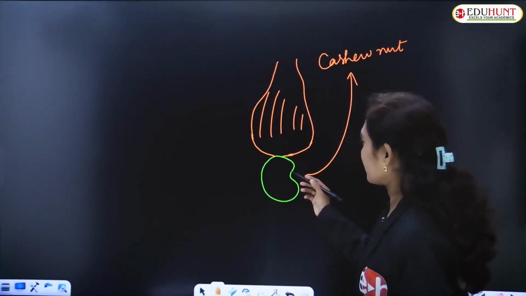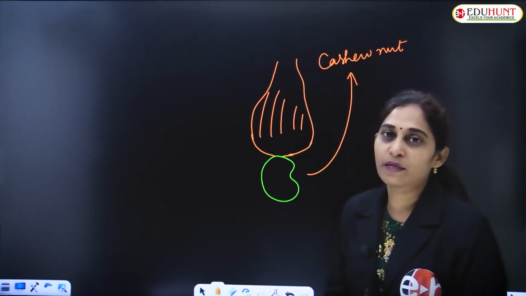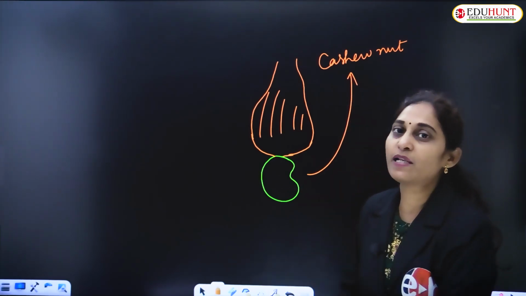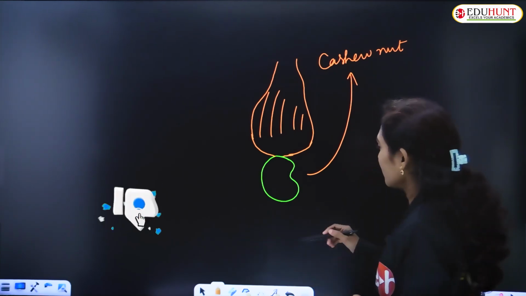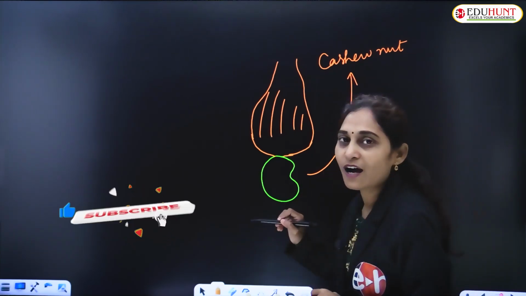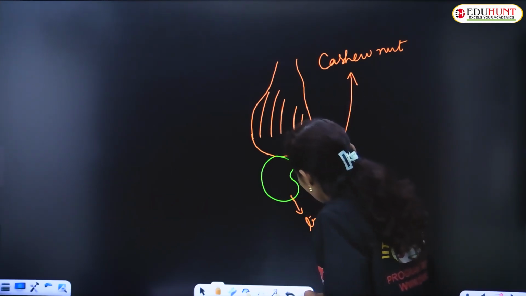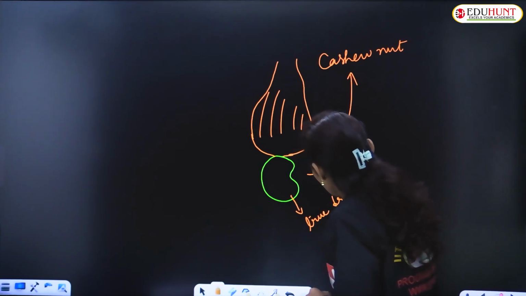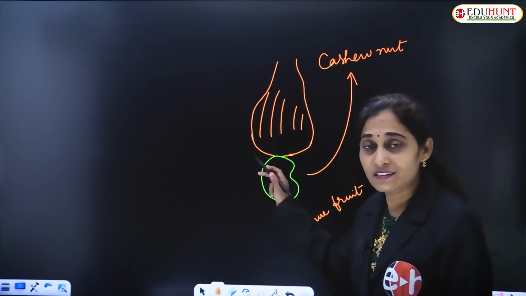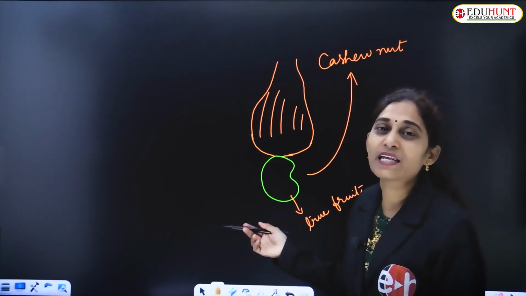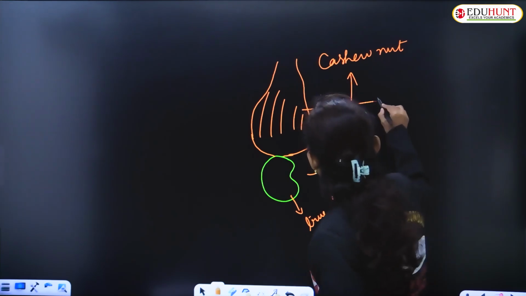You can say that in cashew nut, the fruit is outside, it is visible, then why is it kept in angiosperms? This is not a seed, this is a true fruit. It is a nut type of fruit, it is dry. The fruit cover, the pericarp, is dry and hard. This is a false fruit.